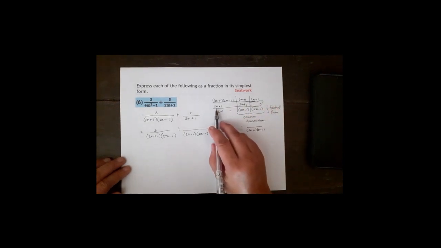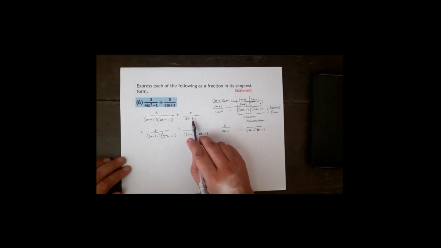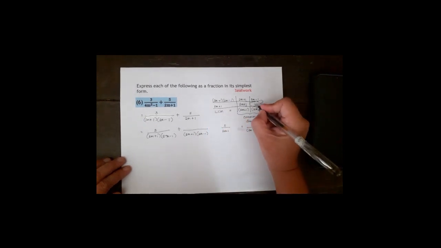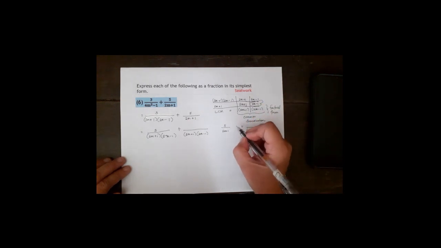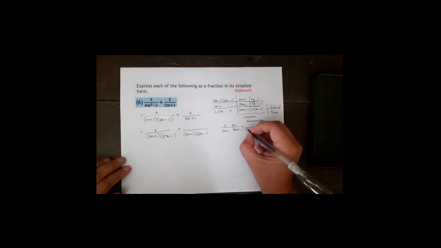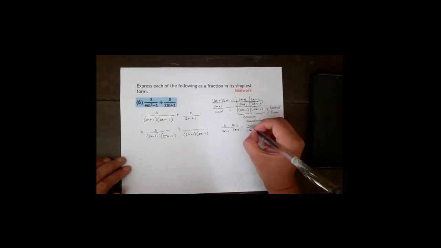Note that on the right side, you have the denominator of 2m plus 1. The missing entry is 2m minus 1. Therefore, the multiplier is 2m minus 1 over 2m minus 1. Okay? Then, distribute 5 to 2m minus 1.